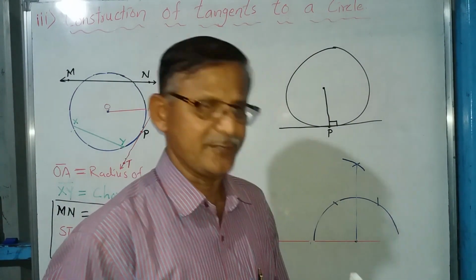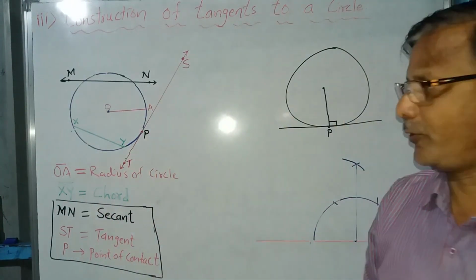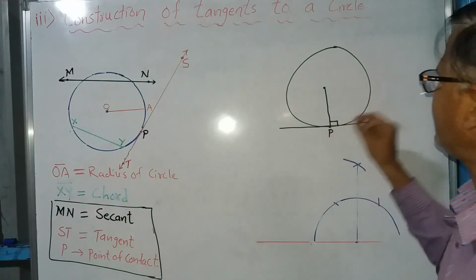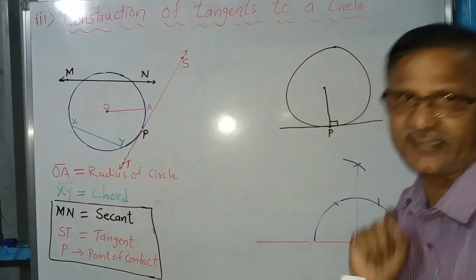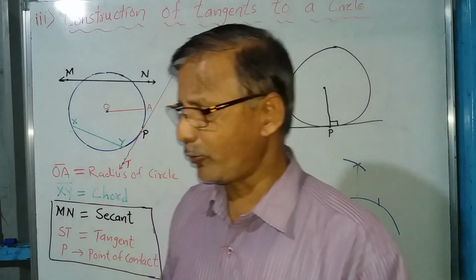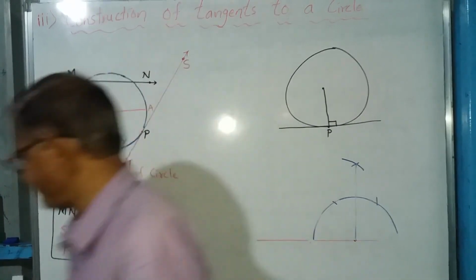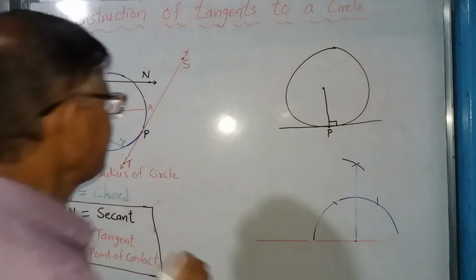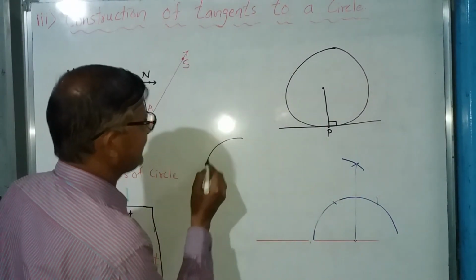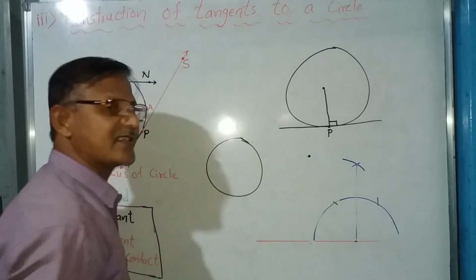So in this construction, first of all we should know how to draw the tangent to the circle when the point is on the circle. This is one thing. The second important thing in this lesson is, consider this is a circle, and the point is outside the circle.